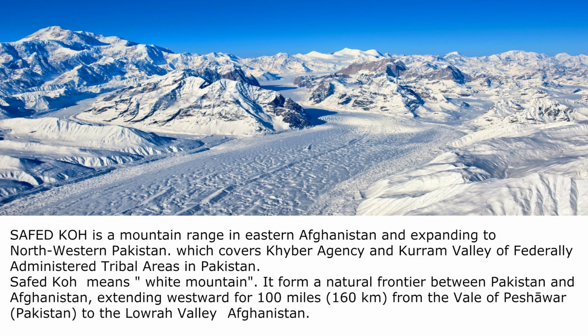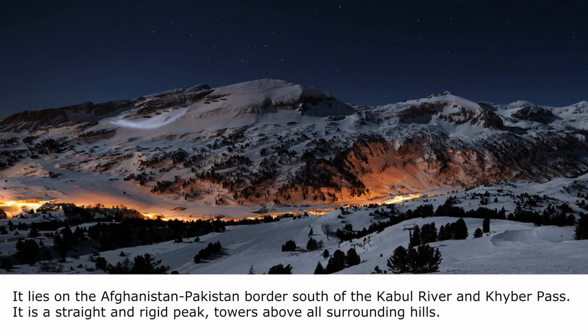It forms a natural frontier between Pakistan and Afghanistan, extended westward 400 miles from the Vale of Peshawar to the Logar Valley, Afghanistan. It lies on the Afghanistan-Pakistan border south of the Kabul River and Khyber Pass. It is a straight and rigid peak that towers above all surrounding hills.